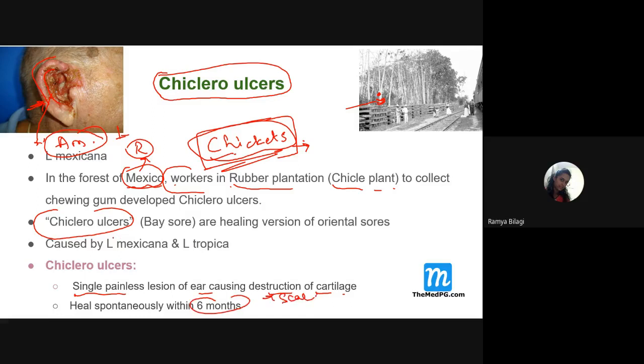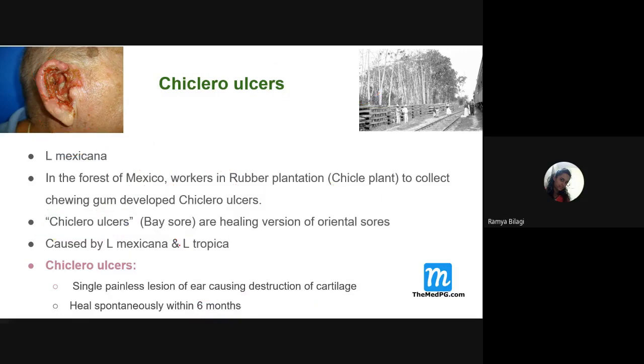And which is the organism responsible? Leishmania mexicana and Leishmania tropica. So this point you need to remember. Are you all clear, students? What is a Chiclero ulcer? The chicle plant, that is the rubber tree. The workers who work there get these types of ulcers on their external ear.